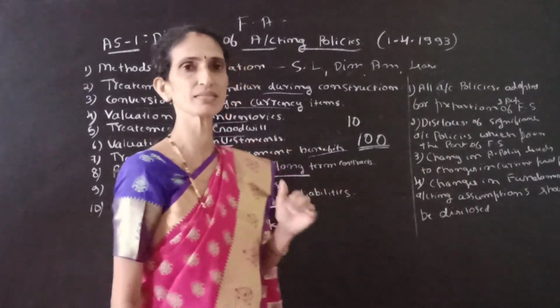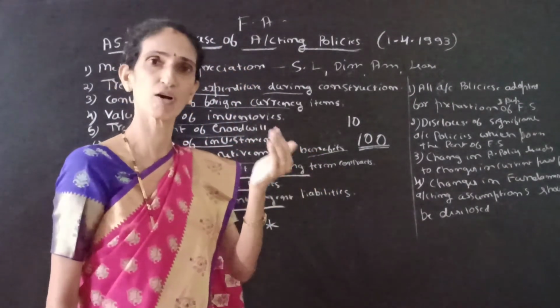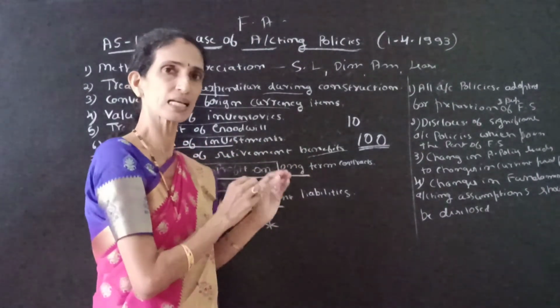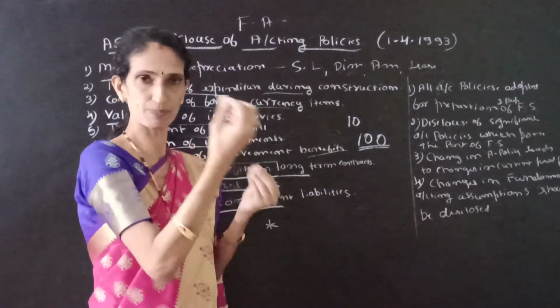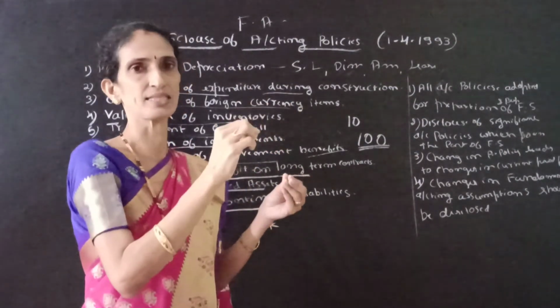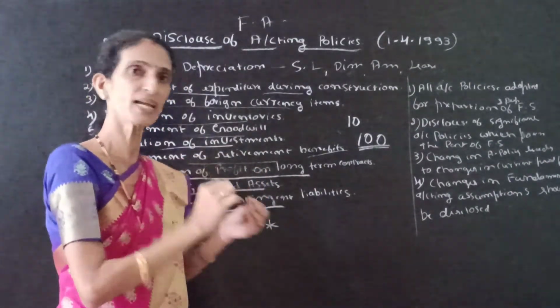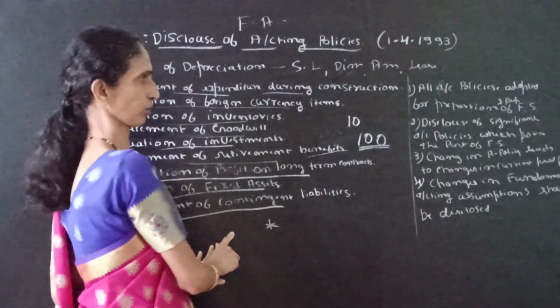Contingent liabilities means liabilities which may occur in the future. We can think that expenses may occur in the future. Those contingent liabilities should be clearly disclosed. So in this year we are expecting this much of liabilities. That expectation, that contingent liability, should also be disclosed. This is regarding the accounting policy disclosure.